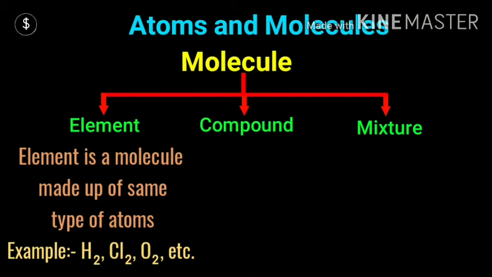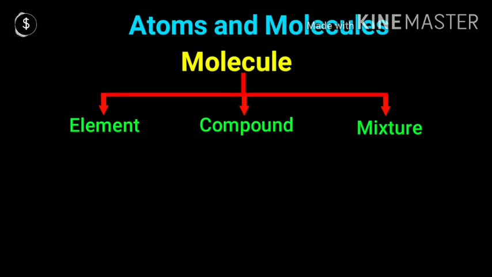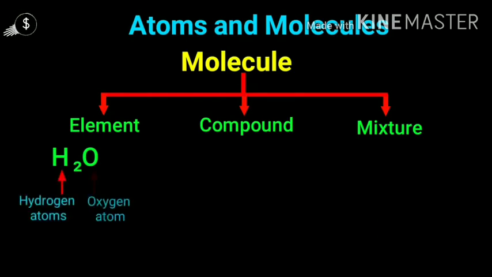The chlorine element has all atoms of chlorine. The oxygen element has all atoms of oxygen. H2O has hydrogen and oxygen atoms. So I said H2O is an element, am I right? Is H2O an element? No, it is a compound.